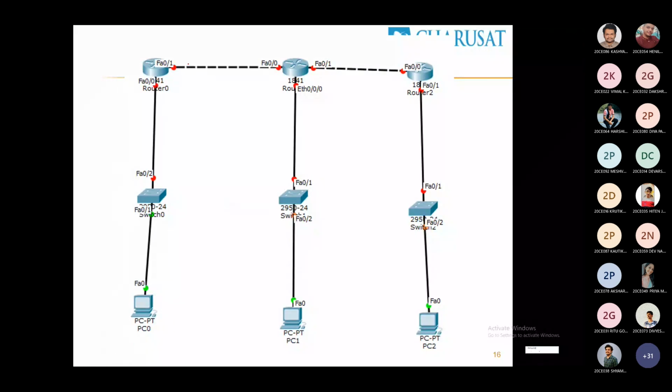Let's discuss. So this router R0, what will be the initial routing table entry? This is R0, then this is R1, and this is R2. What will be the initial routing table entry in R0? Empty?